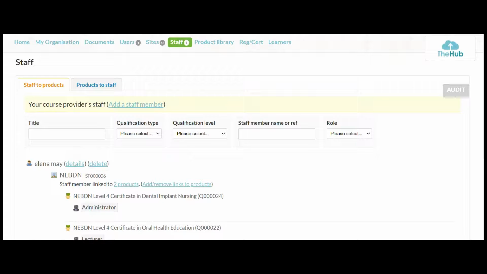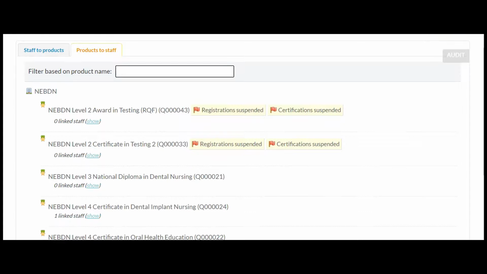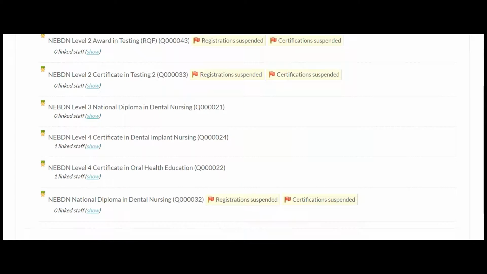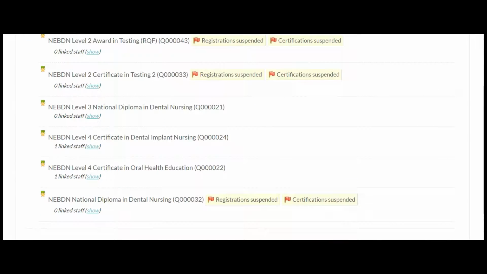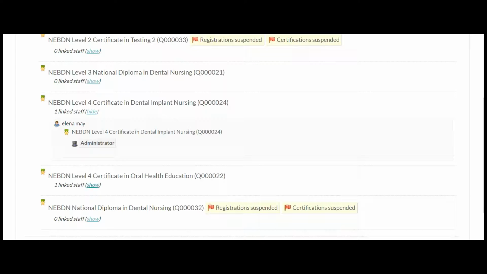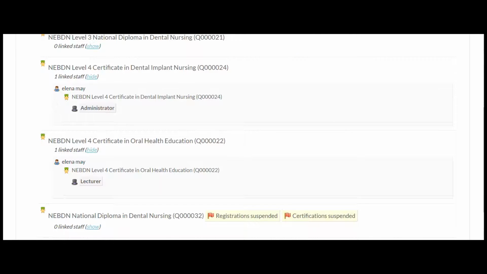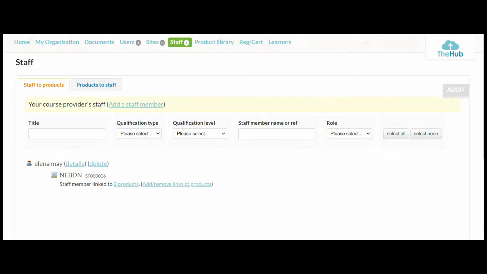Okay, and if we go here, products to staff, you'll see that there are all of the products that we are accredited to deliver, and you'll see that there are 2 products that have got a link to a staff member. If we click show for this one, you'll see it's me there, and you'll see for the oral health education that it's me there. So you can see it from both views. You can see products to staff or staff to products.